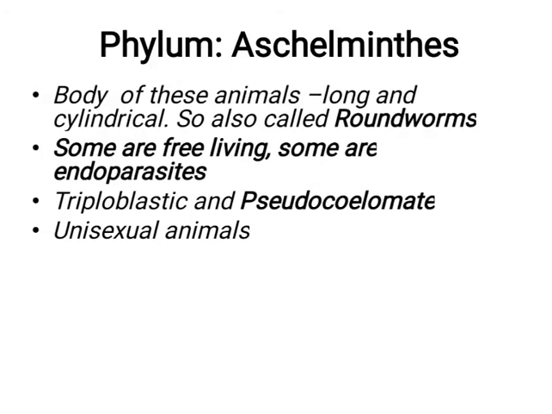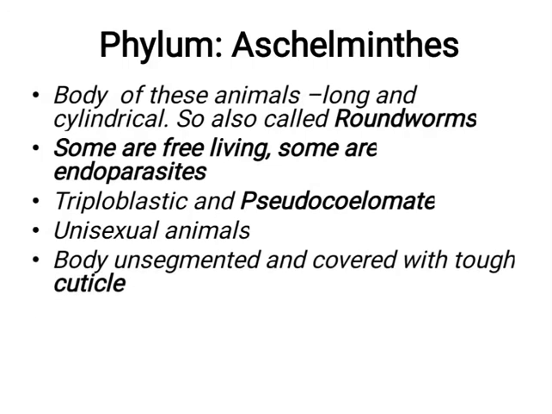Unisexual animals. Here the animals are now slowly differentiating themselves into a male and a female worm. Body unsegmented. Unsegmented, you will see in the later phyla, the body gets segmented and divided into different parts. That is not seen in this phylum. And covered with tough cuticle. Remember, cuticle is a protective covering.